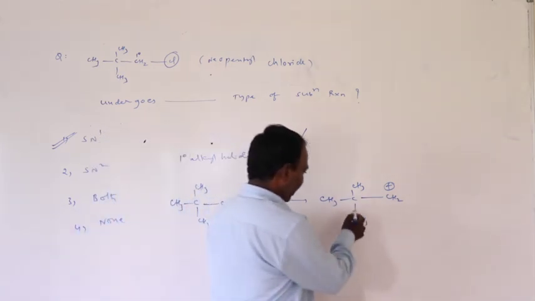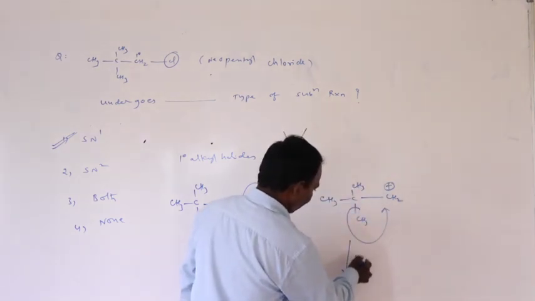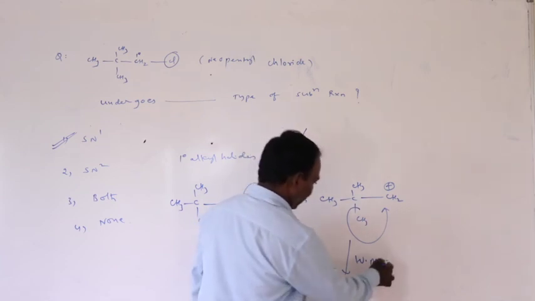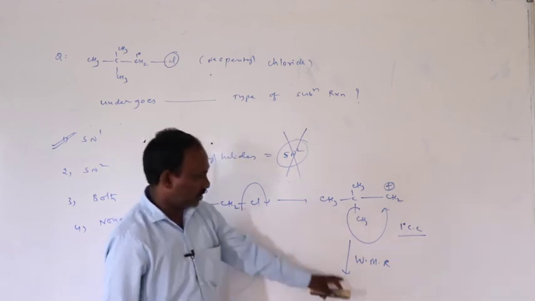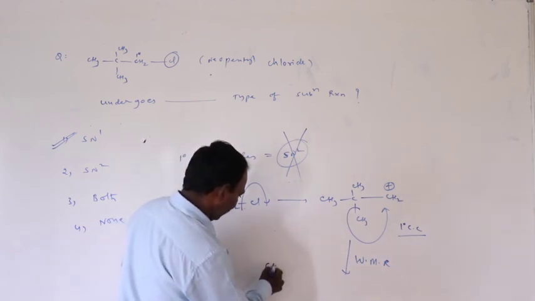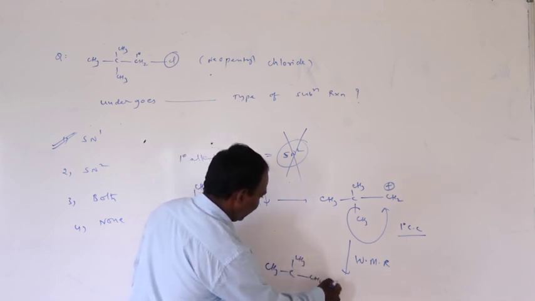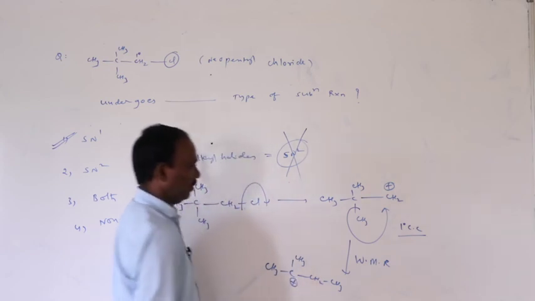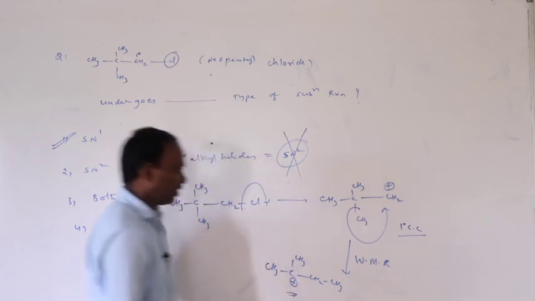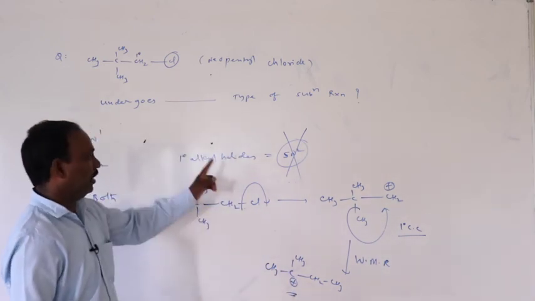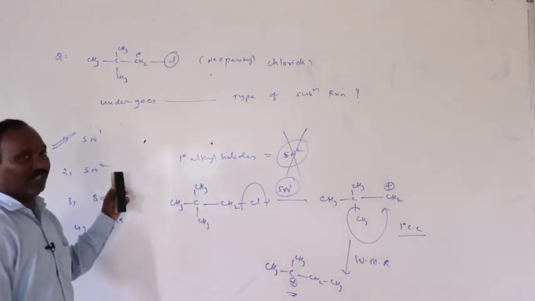This primary carbocation undergoes rearrangement, called the Wagner-Meerwein rearrangement. The primary carbocation rearranges to a more stable secondary carbocation, (CH3)2C+-CH2CH3. So a more stable carbocation is formed through the SN1 reaction mechanism, but not the SN2 reaction mechanism.